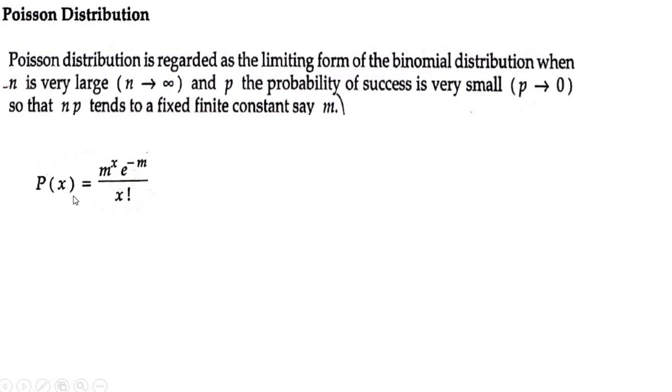Next, remember this formula. We have the binomial distribution formula also. What is that? P of x is equal to nCx into p to the power x into q to the power n minus x. That is the formula for the binomial distribution. What about the Poisson distribution? It is p of x is equal to m to the power x into e to the power minus m by x factorial. This formula is very important.